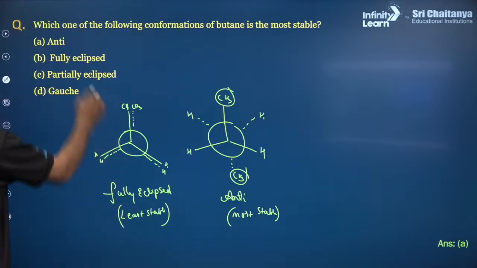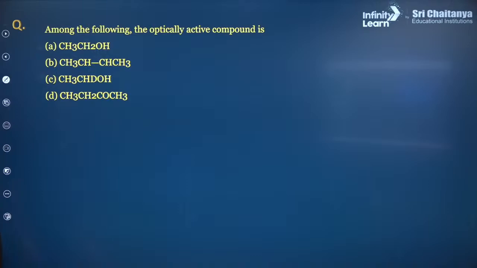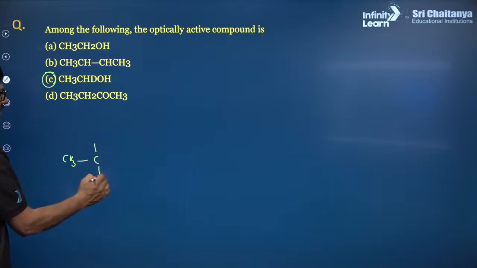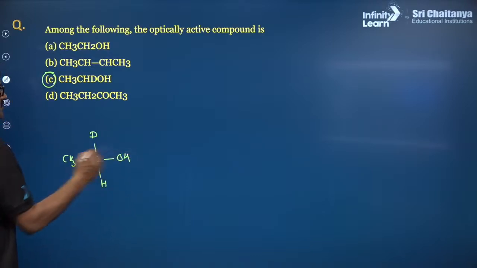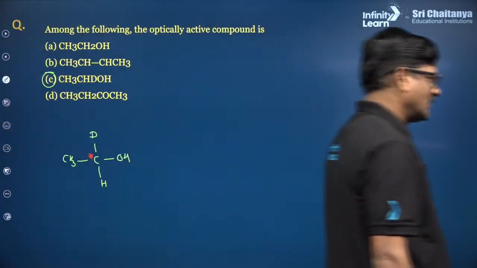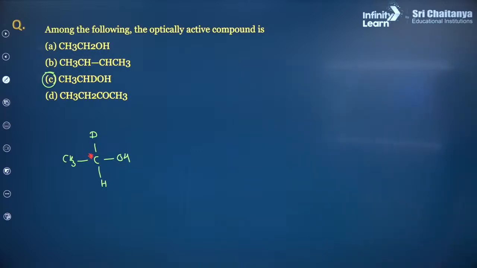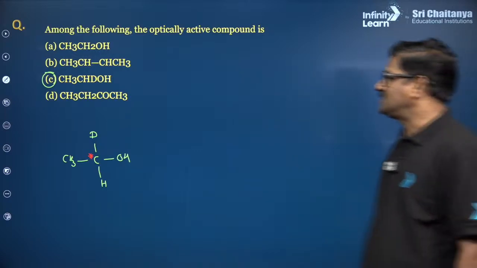One more question. It is anti. One more thing, among the following, the optically active compound, फिर भी ये देखना है. By looking at this, we can say, see, CH3, CHD and OH. So it is going to be like this. Got it? Got it? Answer is going to be C.